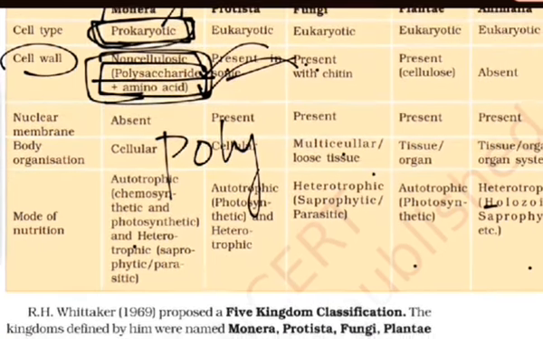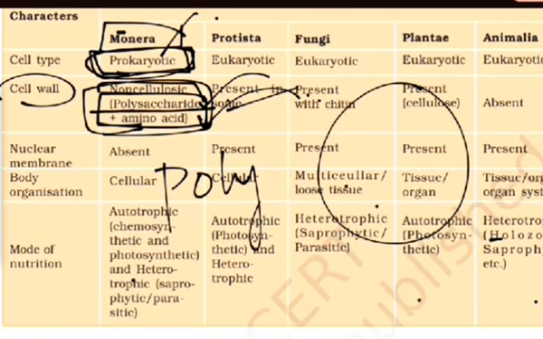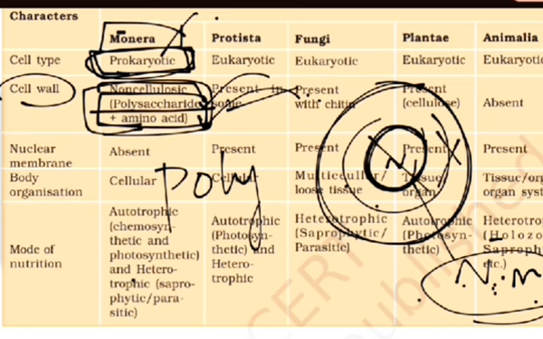Okay, next. What is the nuclear membrane? This is a cell, this is a nucleus, and the membrane surrounding the nucleus is the nuclear membrane. Is it present or not? We already discussed that in the cell there are no other organelles, and there is also no nucleus. So definitely the nuclear membrane is also absent.